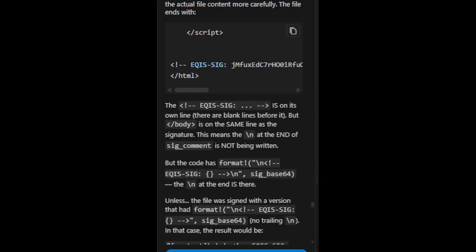The file ends with /script. EQIS sig, Jamefuxed C7RH0 IRFO-OMIGZVRXDQ2UOS UHK2 of YA tile CVPMNI3V97U plus XDQUJ25CE4IL2LLD8 PSR COMXPBW == body /HTML.